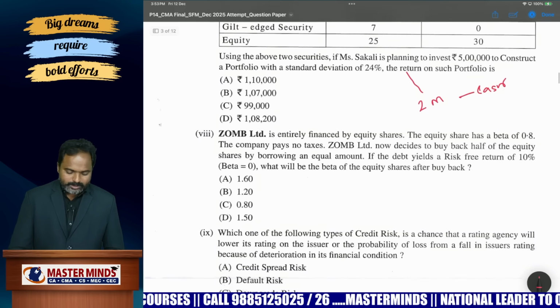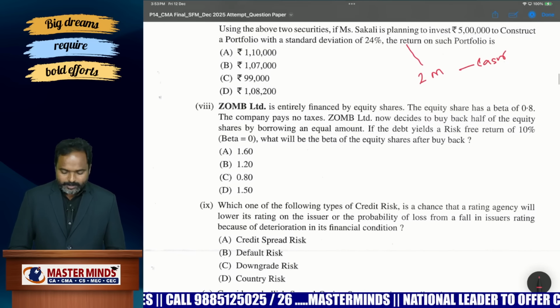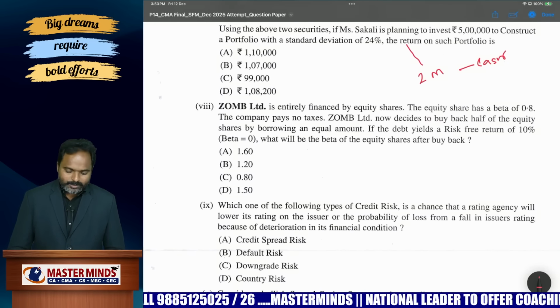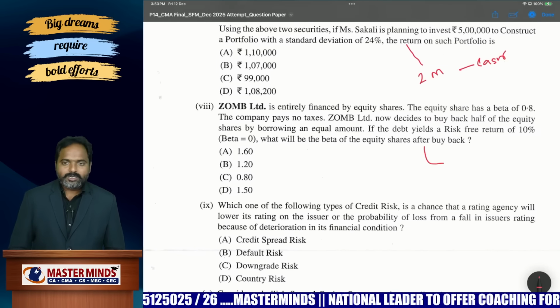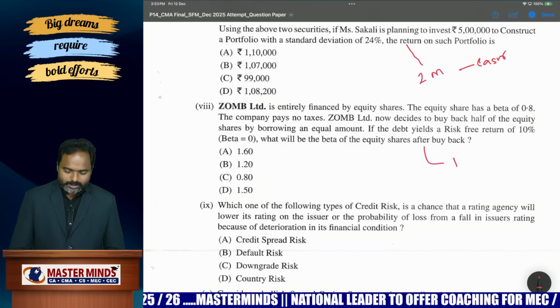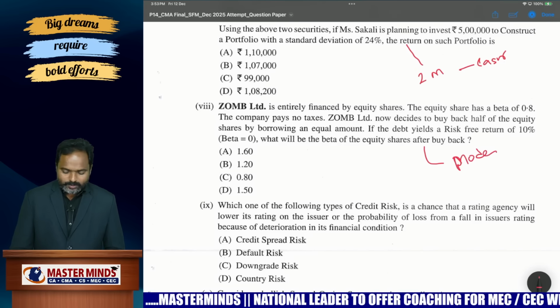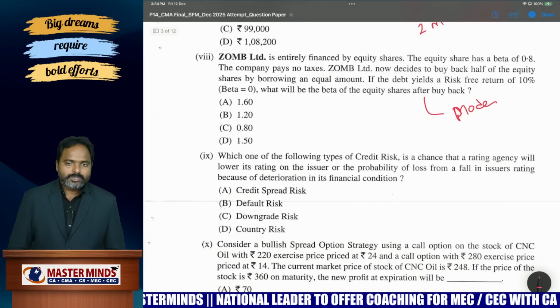Okay, next this one is equity shares buyback. So levered beta, maybe students may not answer because they are not reading levered beta, unlevered beta and all. So this may be a little bit moderate. Students who are reading that concept, maybe it is also easy.